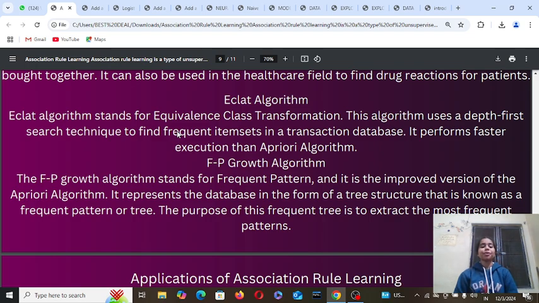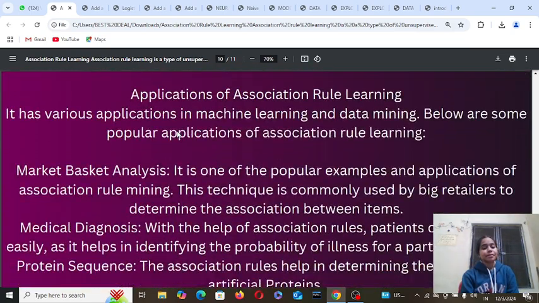FP stands for frequent pattern, and it is an improved version of the Apriori algorithm. It represents the database in the form of a tree structure that is known as a frequent pattern tree. The purpose of the frequent pattern tree is to extract the most frequent patterns.